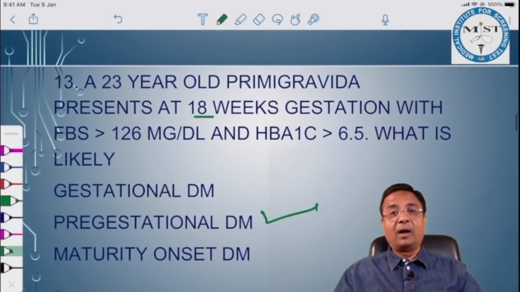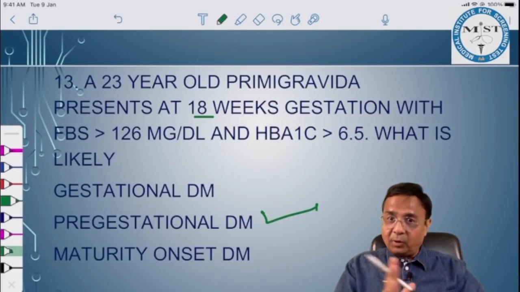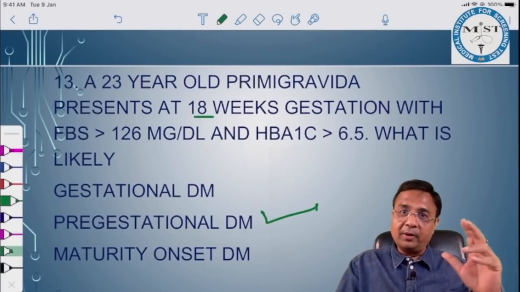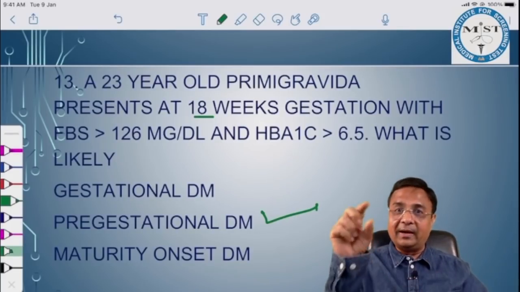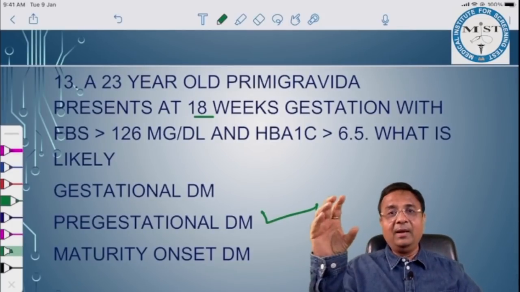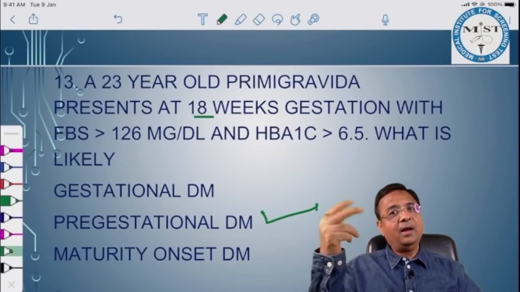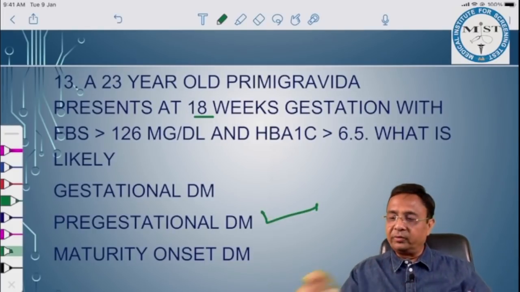And how do we estimate plasma sugar during pregnancy? Glucose challenge test, glucose tolerance test according to the American College of Obstetricians and Gynecologists. In India, we are mostly following DIPSI criteria, where we take a fasting sample and then we give her 75 gram glucose and then we check plasma sugar after 2 hours. We have written everything clearly in our notes.